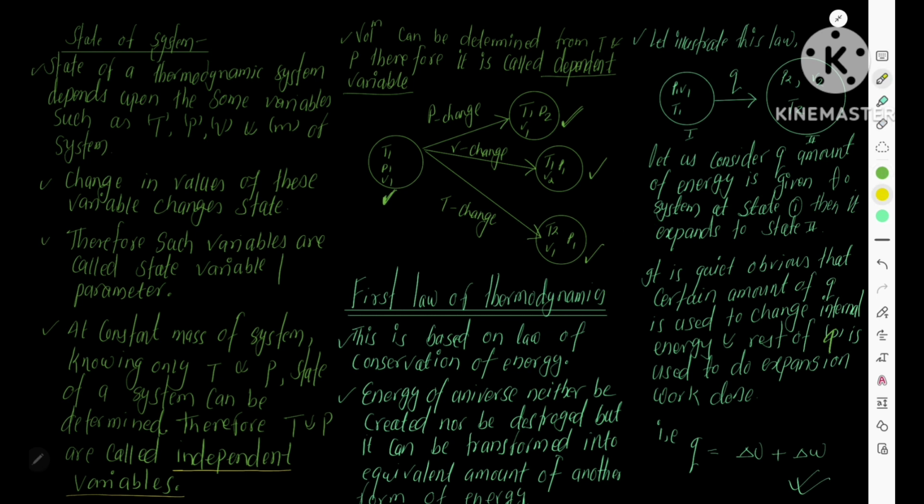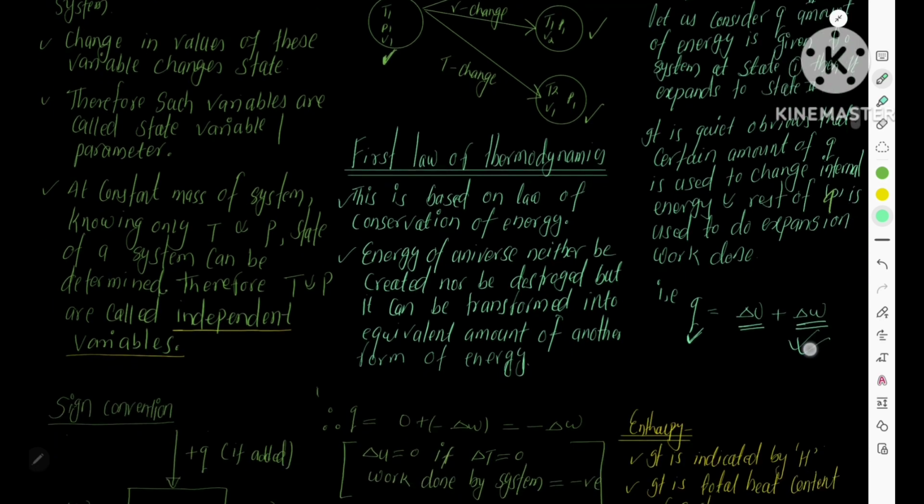Okay, now the first law of thermodynamics tells us that energy can neither be created nor destroyed, but it can be transformed from one form to another in equivalent amount. Since we have given q amount of energy to the system, it is quite obvious that some energy is used to change internal energy, which is written as change in U, delta U, and some energy is used to do work, which is represented by work, w.